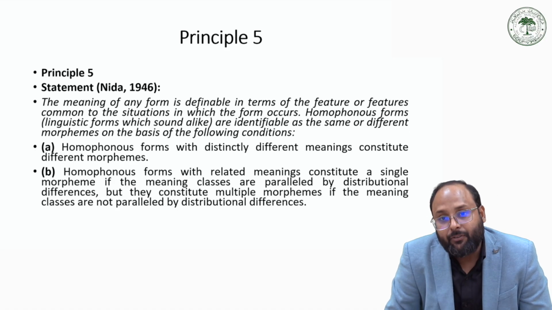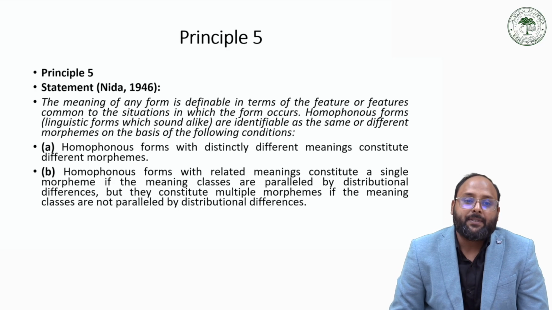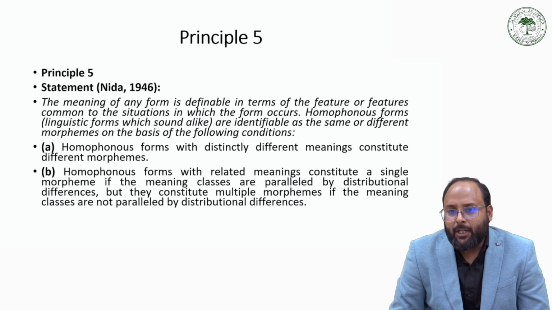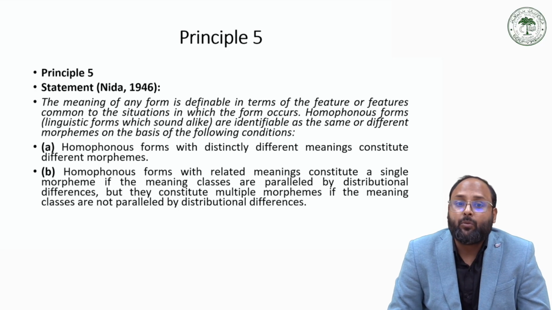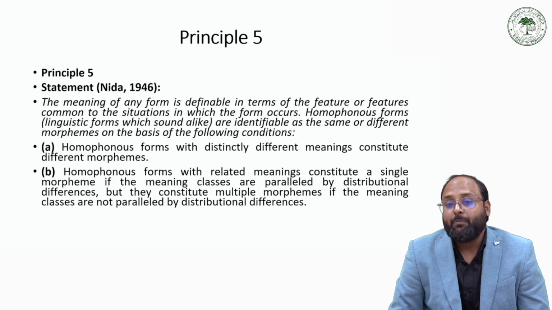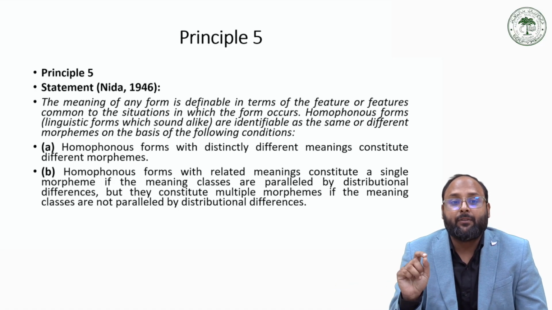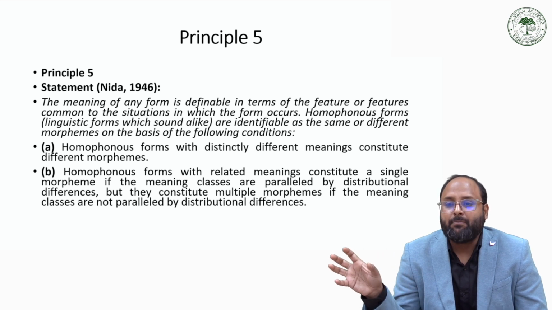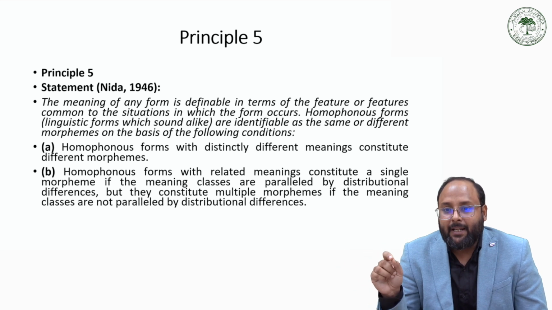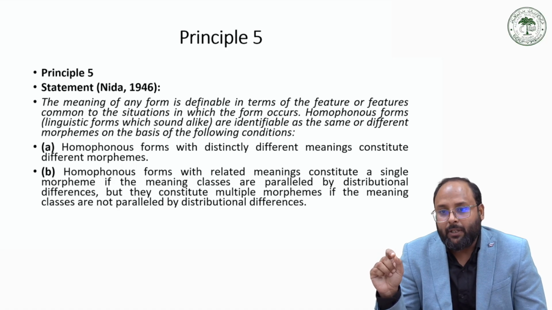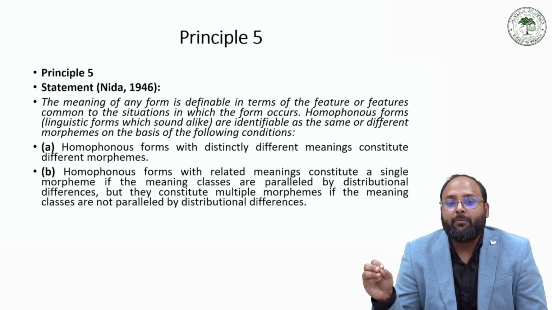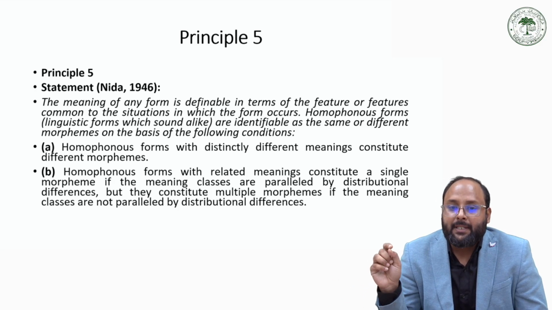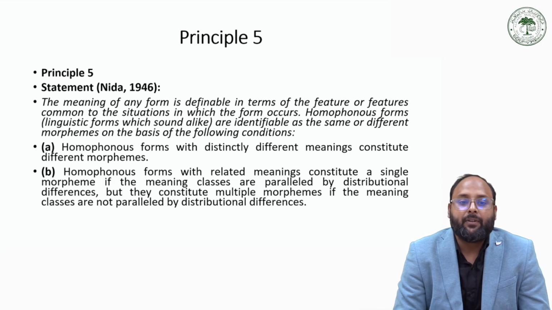Now we have principle 5. Principle 5 says the meaning of any form is definable in terms of the feature or features common to the situations in which the form occurs. It means homophonous forms, linguistic forms which sound alike, are identical in sound, but they could be different morphemes on the basis of the following conditions. Homophonous forms with distinctively different meanings constitute different morphemes.